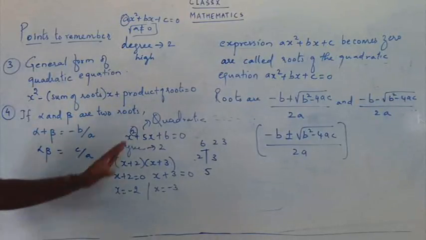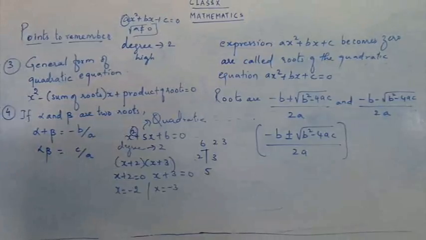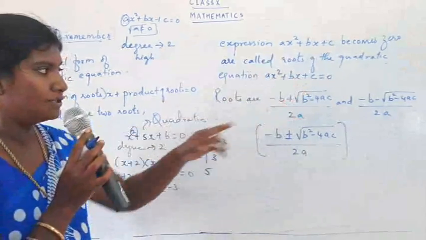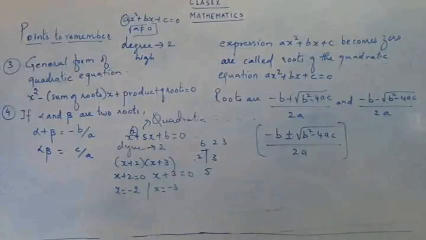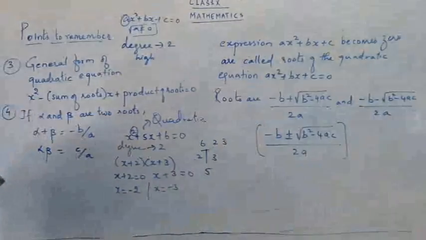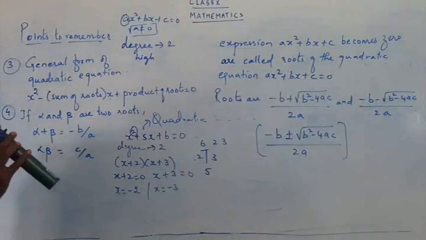So this is simple, I just used the T method and found the answer. But in some complicated cases, we cannot apply the T method, or the factorization method, easily. So what we do is we use the formula method. This is the quadratic formula. Okay children? So you have to use the quadratic formula: minus b plus or minus square root of b square minus 4ac upon 2a.